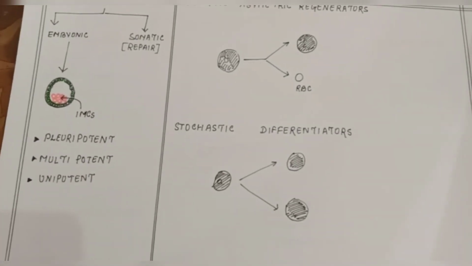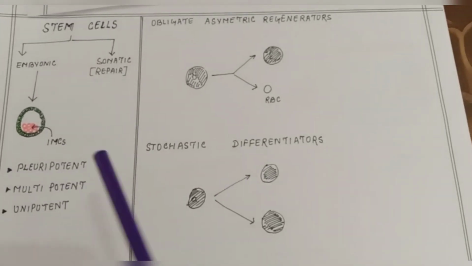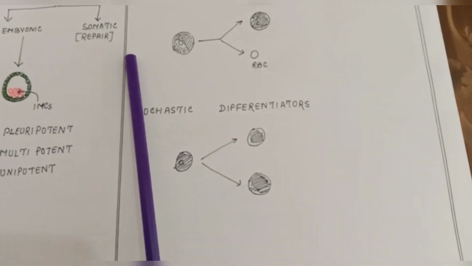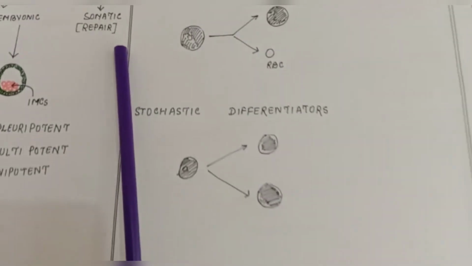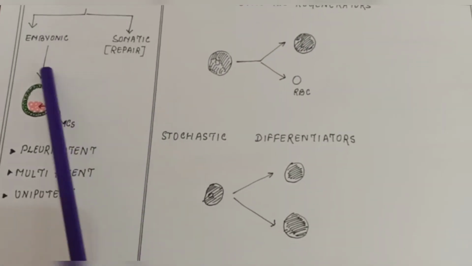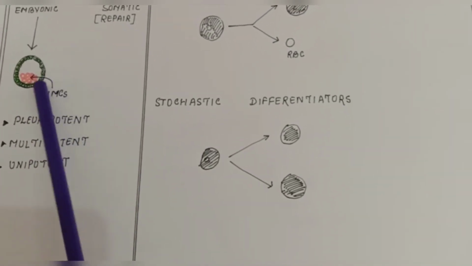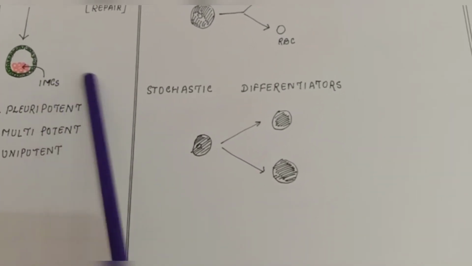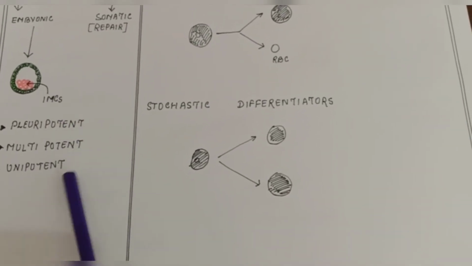Now see, what are stem cells? First we should see if they can be embryonic and somatic, right? Somatic cells are generally involved in repair mechanism. If something is happening, they'll just repair it. When it comes to embryonic, we do have inner mass cells in the embryo, right? So these cells become pluripotent cell, multipotent cell, or unipotent.